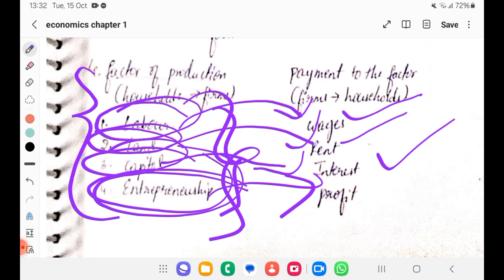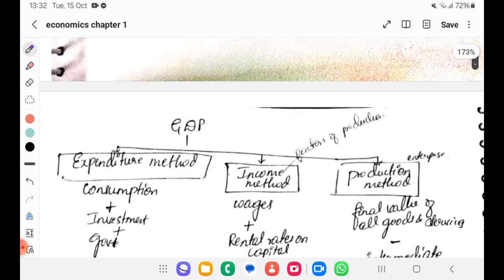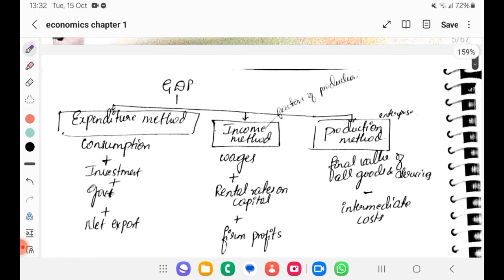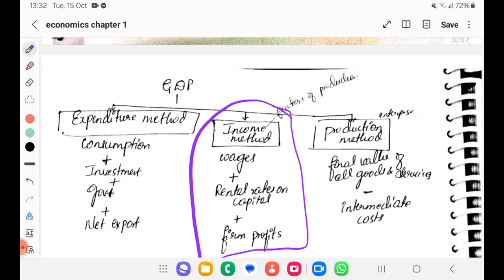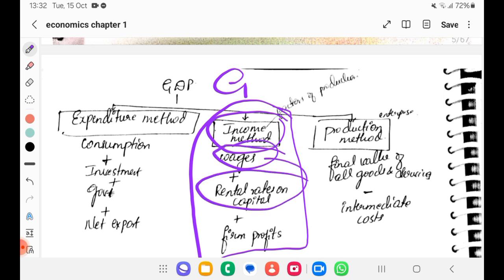This is what we use to calculate income, or GDP, as part of the income method. We include all wages, rent, interest on capital and firm profit, all together forming the income method of calculating GDP. So we just calculate the factors of production in the income method.